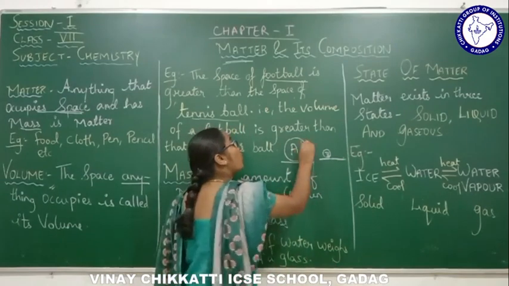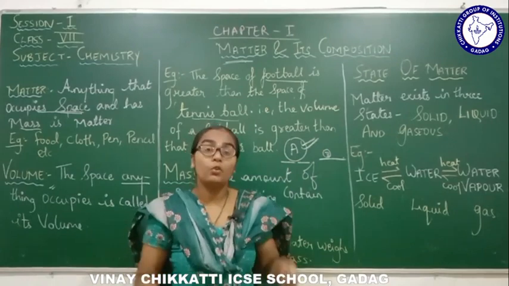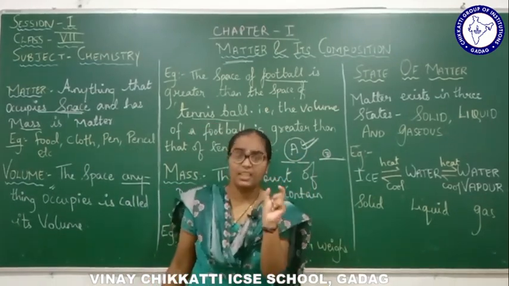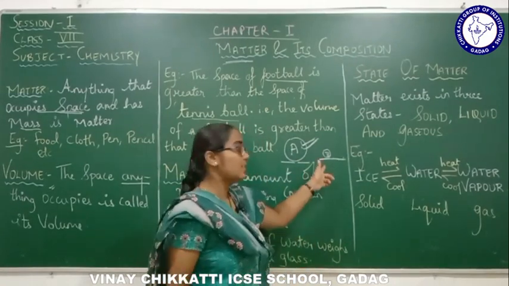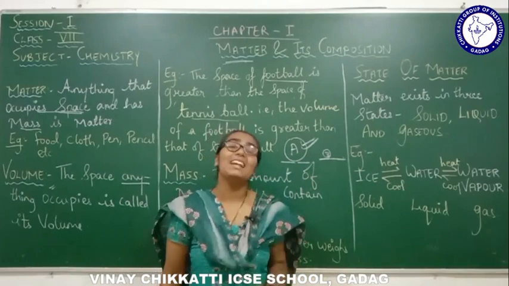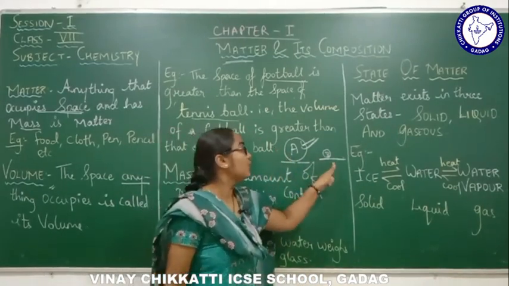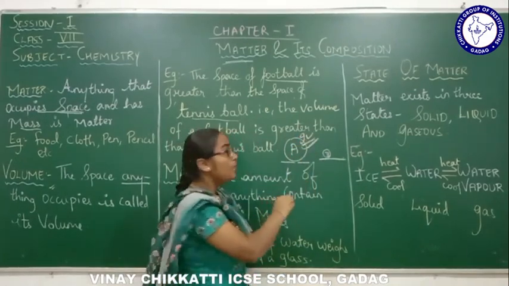Obviously the football will occupy more space, because the football is much greater than the tennis ball in mass, right? The football weighs more than the tennis ball. So we can say that the football has a greater volume than the tennis ball.